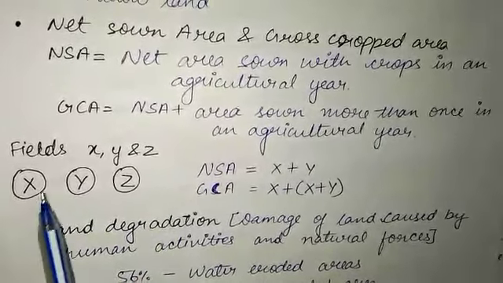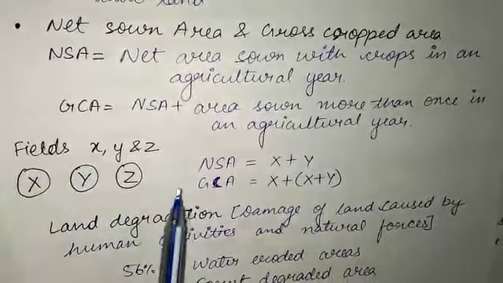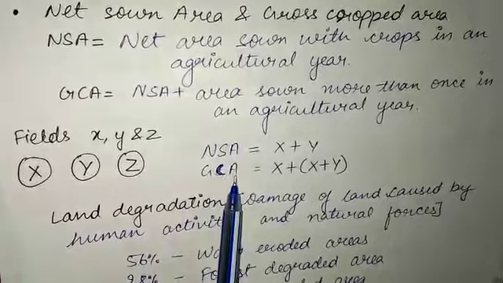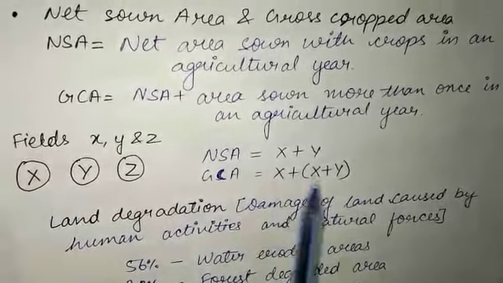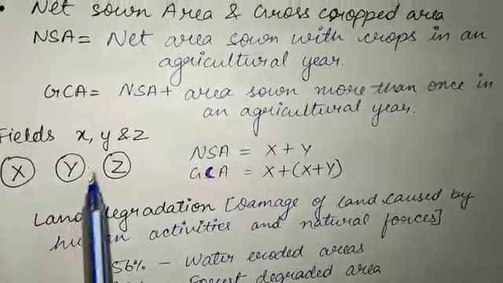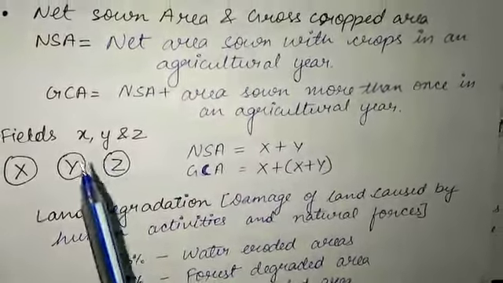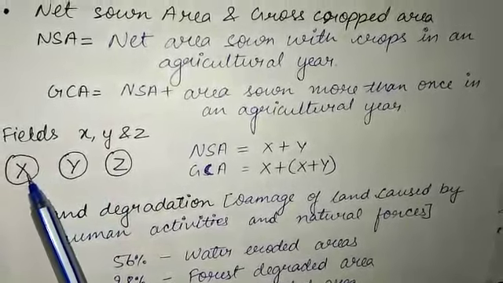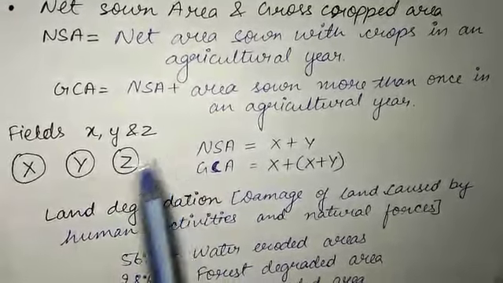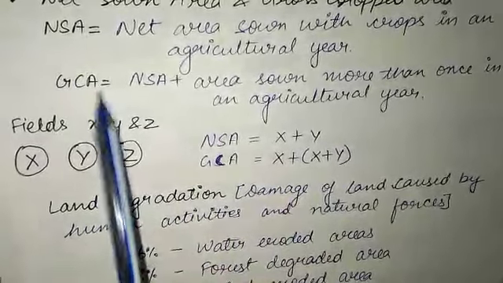But suppose we have cultivated this X 2 times in a year. Then, when we are calculating GCA, the gross cropped area, we will calculate X twice. We have to check how many times a particular field has been cultivated. If that cultivation is twice, we will add it twice, and if it is thrice, we will add it 3 times. But in NSA, we will add that particular field only once. So this is the basic difference between NSA and GCA.